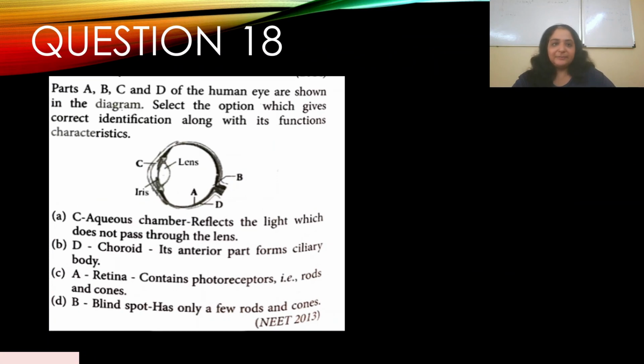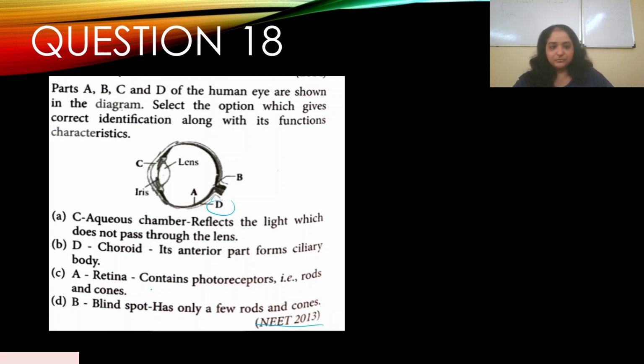Let's move to the next question. Okay, question number 18. Parts A, B, C, and D of the human eye are shown in the diagram. Select the option which gives correct identification along with its function or characteristics. So you have A, B, C, and D. This appeared in NEET 2013. Option A: C, aqueous chamber. It reflects the light which does not pass through the lens. Not really. Option B: D, choroid. Its anterior part forms the ciliary body.